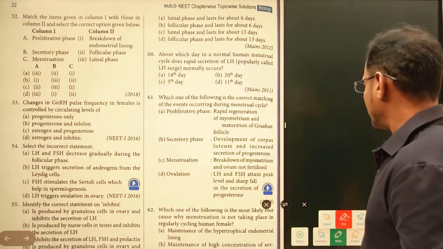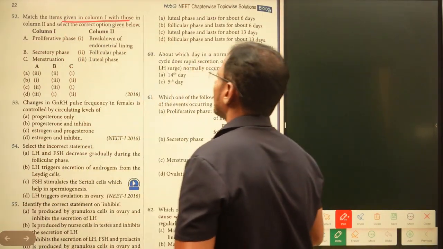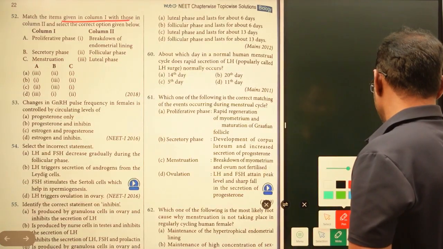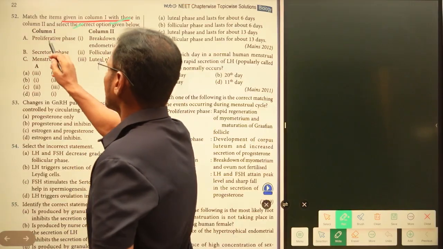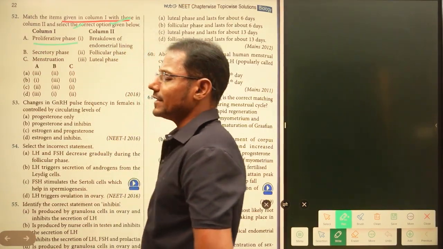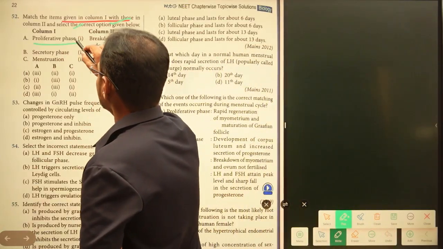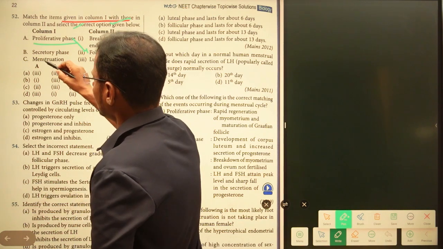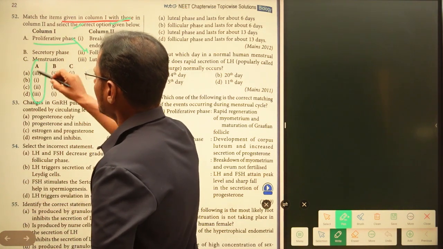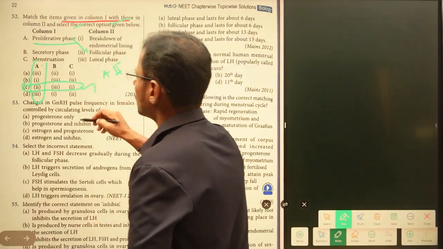And now we'll check, match the items given in the column. Right here the two statements are given. So column 1 and column 2: proliferative phase, it can also be called the follicular phase. Now this is the follicular, A is 2, right? Here if we observe A1, only option C is given here, so directly we can put this one.